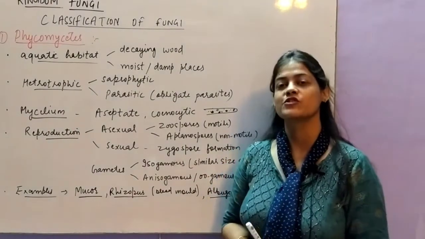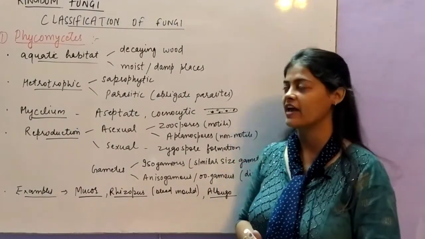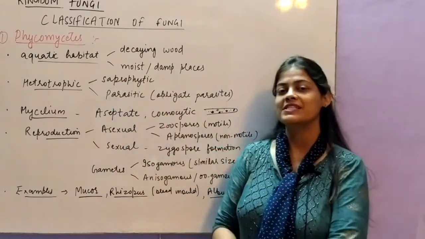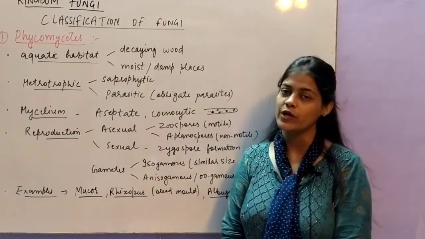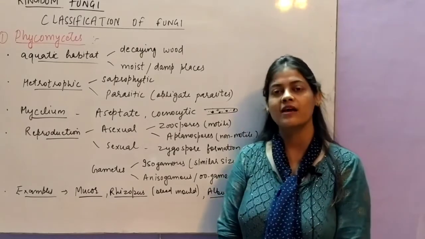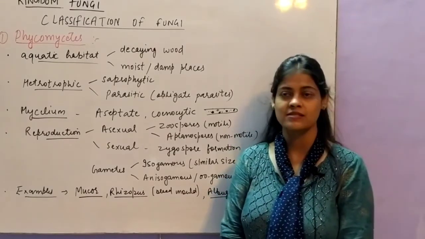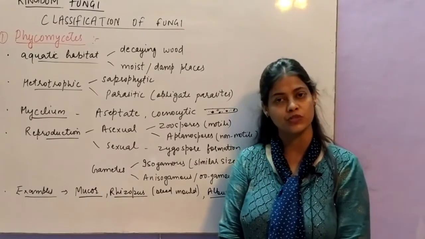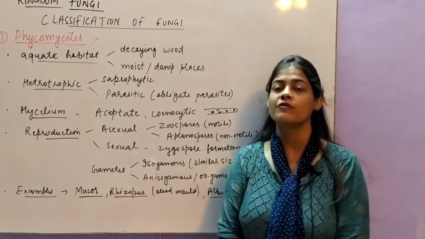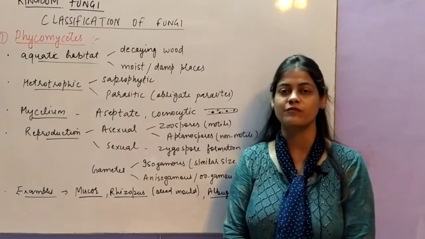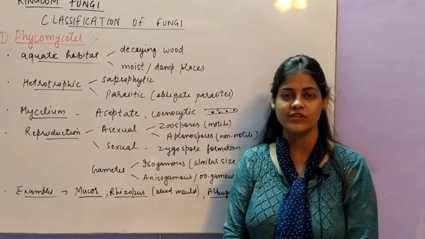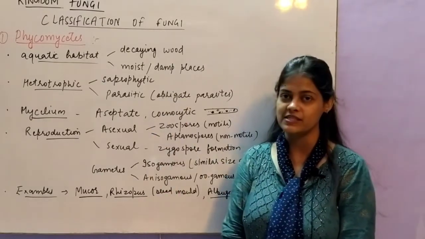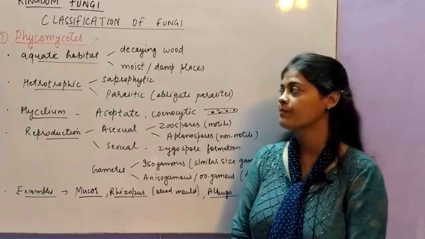So let's see the first group of kingdom Fungi, that is Phycomycetes. If you see the habitat, they show aquatic habitat, means generally they are found in moist places like decaying wood, the wood which undergoes decay or decomposition, because the saprophytic mode of nutrition is the most common type of nutrition in kingdom Fungi. Or they can be found in moist or damp places, where there is moisture.